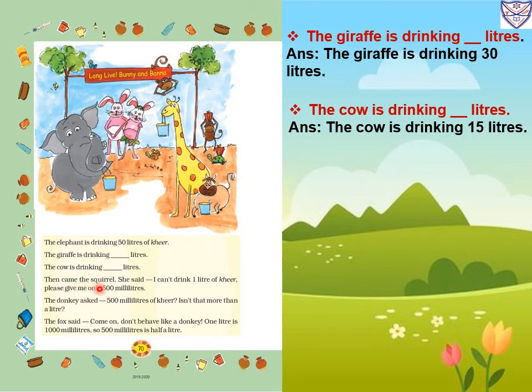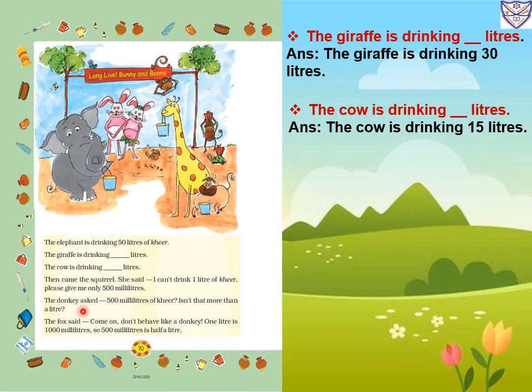Then came the squirrel. She said, I can't drink 1 liter of kheer, please give me only 500 milliliters. So 1 liter is equal to 1000 milliliters. The squirrel is saying that she is not able to drink a full 1 liter, so she wants only 500 milliliters.